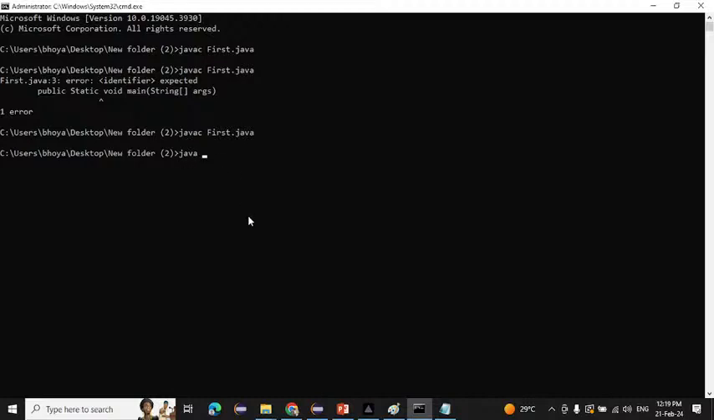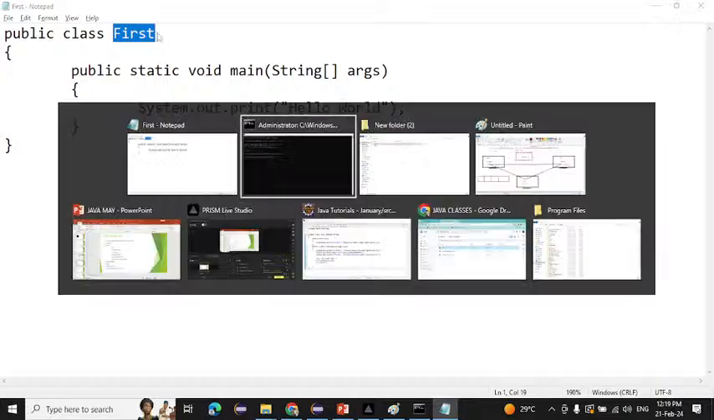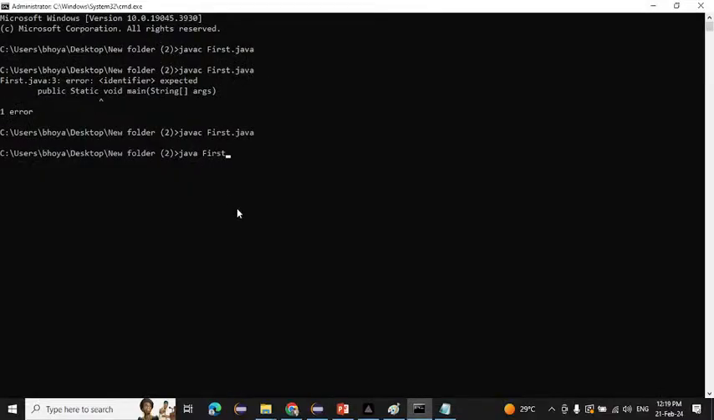To run that code, simple. You need to write java, and after that you have to write the class name. So what is our class name? See here, first only. No need to write dot java. Only first. This time we are writing the class name, while here we were writing the file name. So we write java first. If I hit enter, what are we getting here? Hello world. This is how we can run our program.